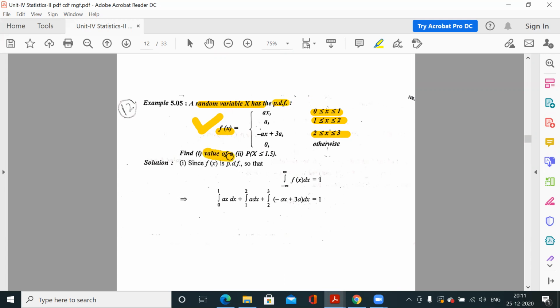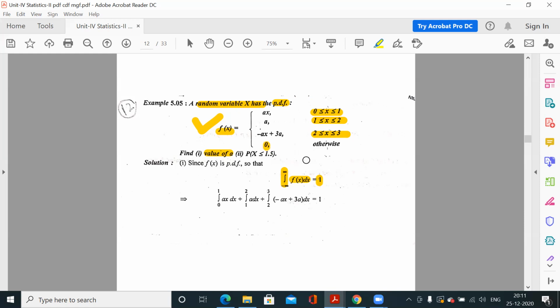Now find the value of a. So you will use the definition of PDF. The total integration of f(x) must be 1, because this function represents a PDF. That means the total integration of this function must be 1. Now apply the definition of f(x) in each range. So it is given from 0 to 1, 1 to 2, 2 to 3. Otherwise, in all other ranges, the functional value is 0.